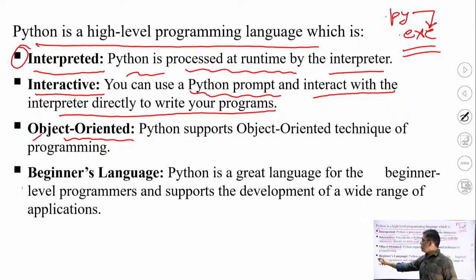Now the last but not the least feature is that it is a beginner's language.